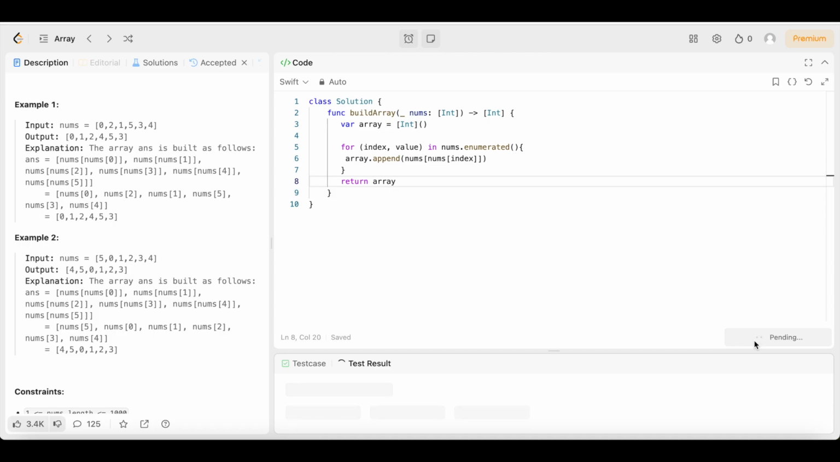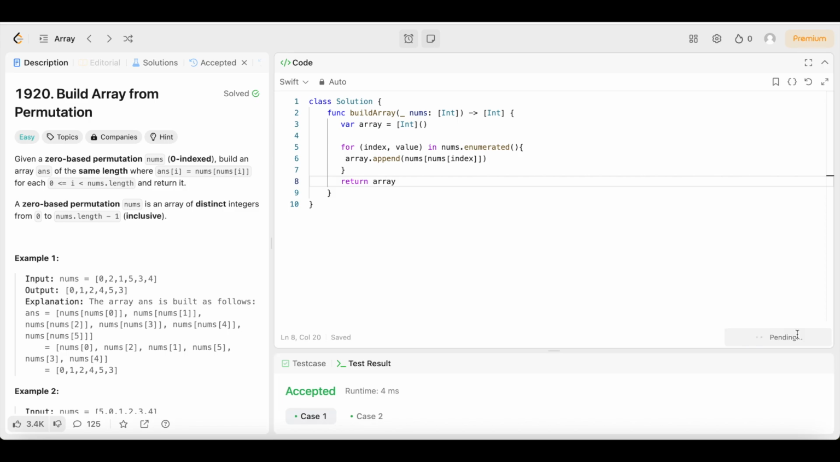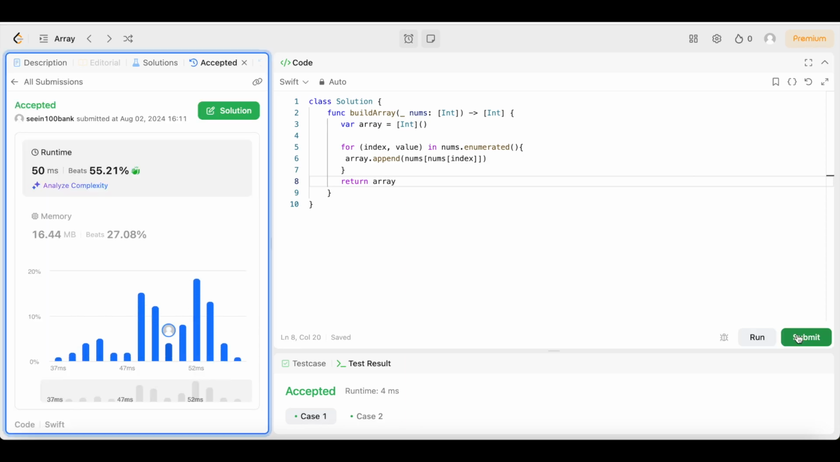So let's run it and see how it runs. Fingers crossed. Hopefully there's no bugs. And it's accepted, guys. Just the way I like it. So let's submit it. See if it's still going. And there it is, guys. 50 milliseconds beats 55.21% of users with Swift, guys. It's not too bad. Not too bad at all.